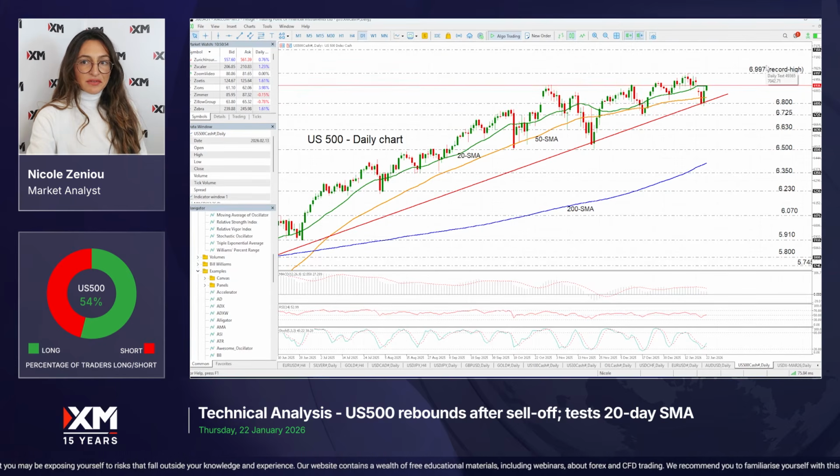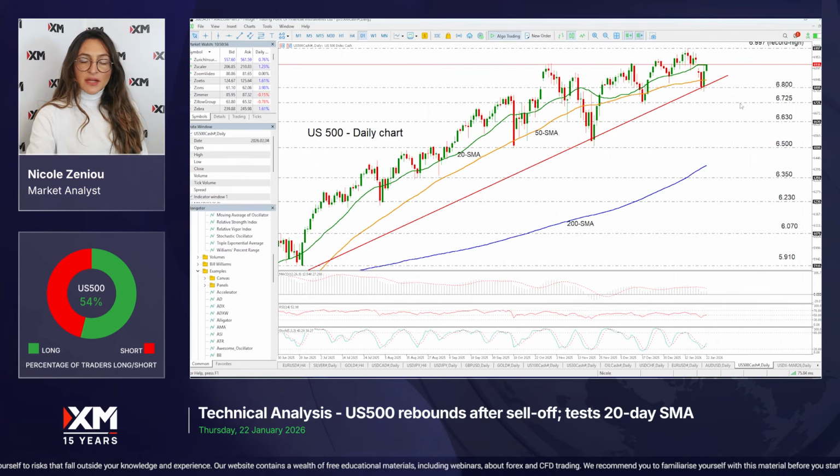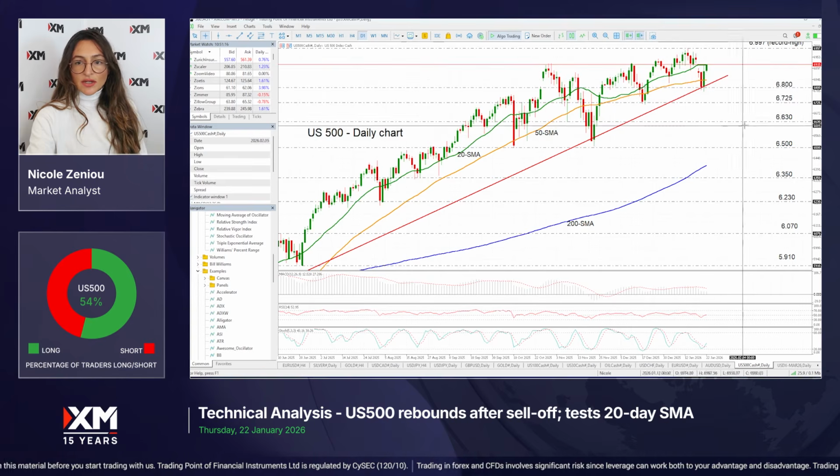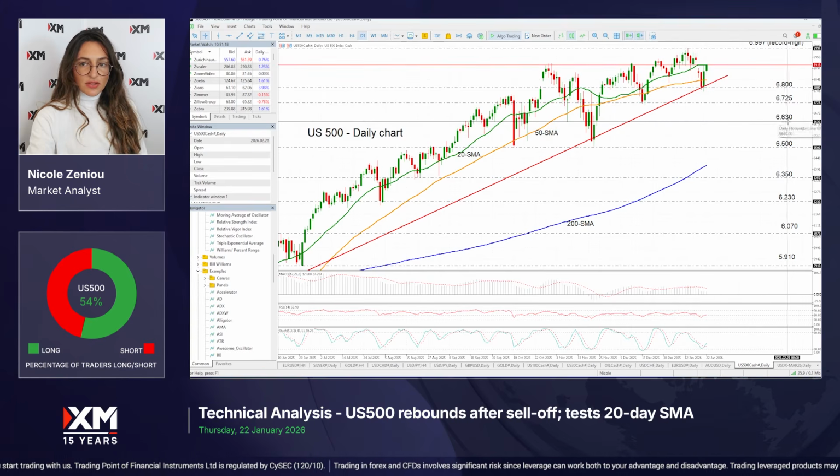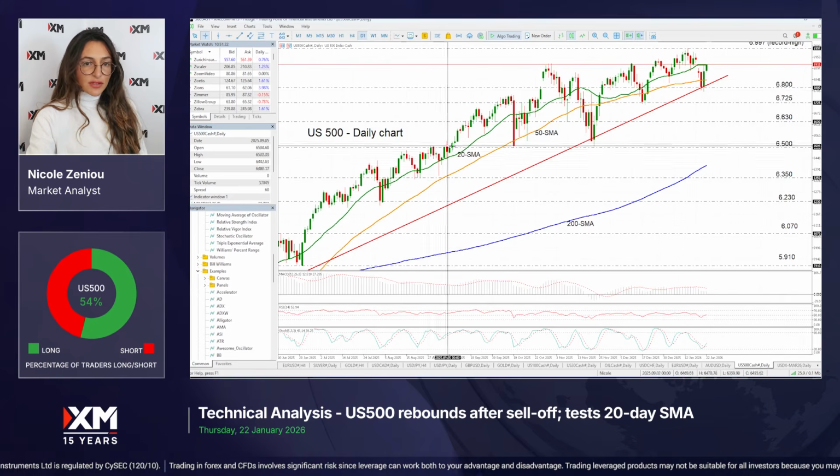the 7,150 level. Now to the downside, the 50-day SMA might provide initial support near the 6,835 level, followed by the 6,800 level, and lower down December lows near the 6,725 level before it could target the 6,630 level and the key 6,500 level, which has been capping losses since